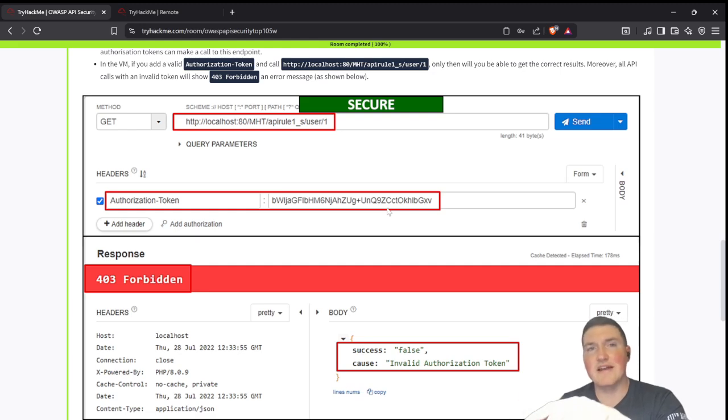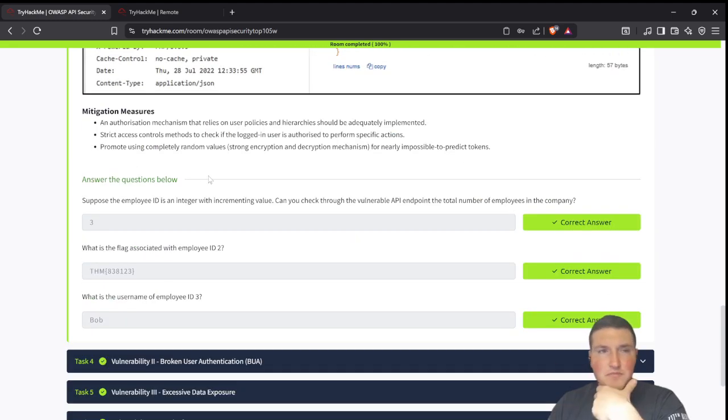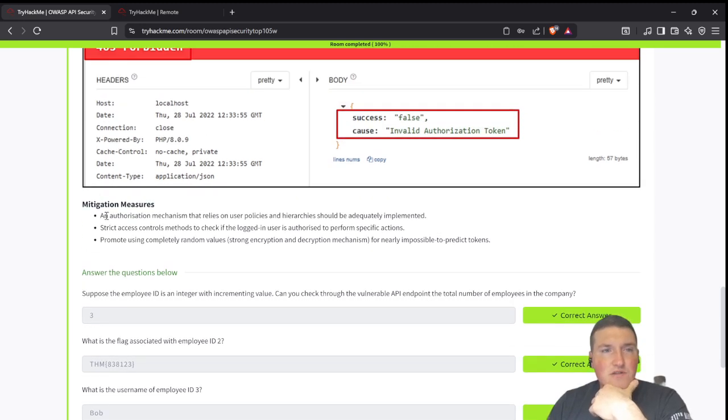Or I shouldn't say they haven't added it. They added it. We don't have the authorization token, but we'll show on the next part how to get it. So now, mitigation measures. Authorization mechanism that relies on user policy.